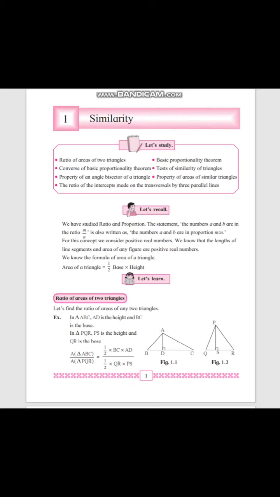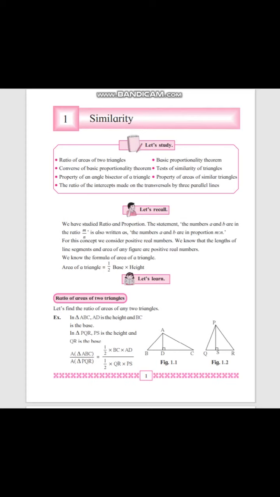Area of triangle ABC equals, the formula is 1/2 base into height, and for the other one, area of triangle PQR, that will be the same, 1/2 base into height. For ABC, that will be 1/2 base into height, and for PQR, 1/2 base into height. So let us put in these values that we have already considered in this formula, and see what we will get.